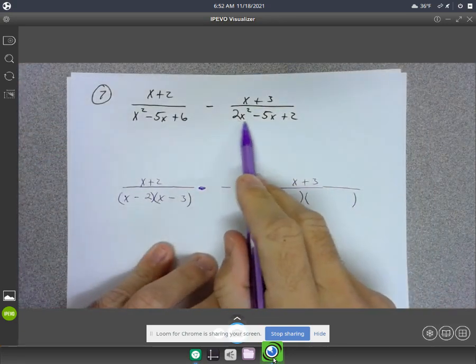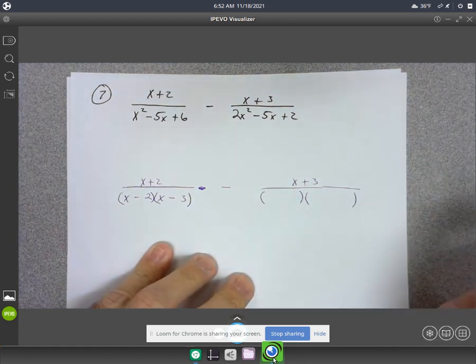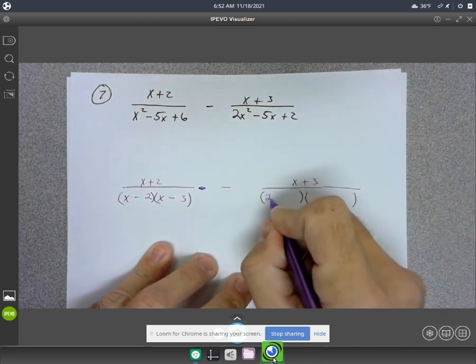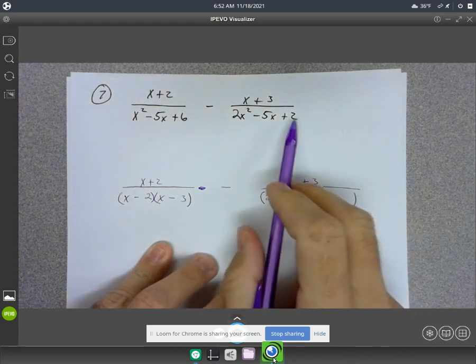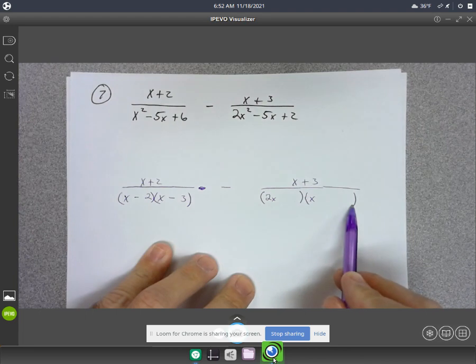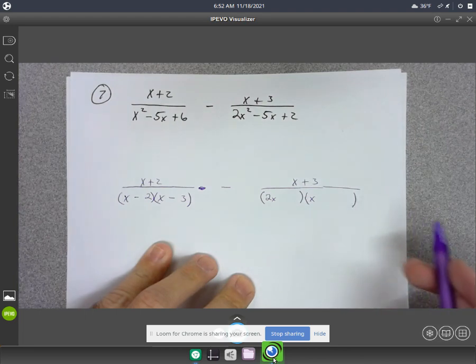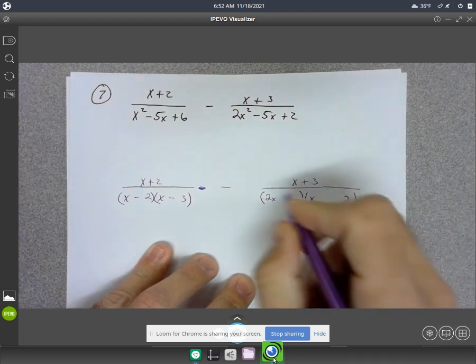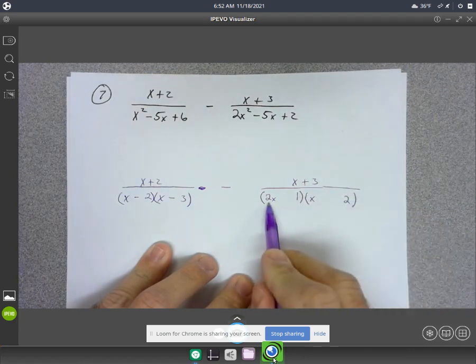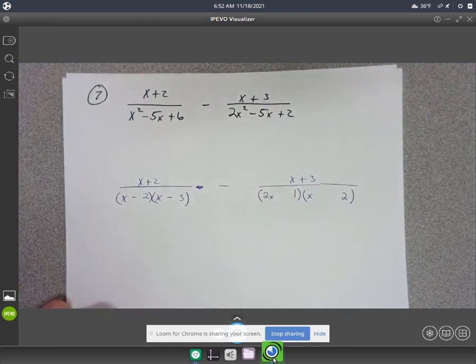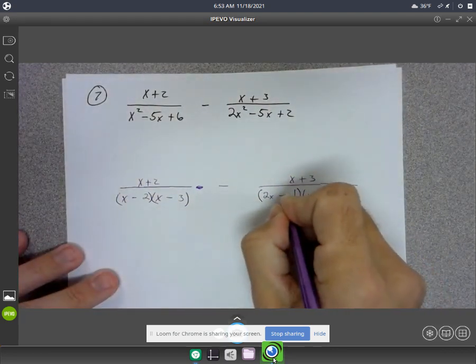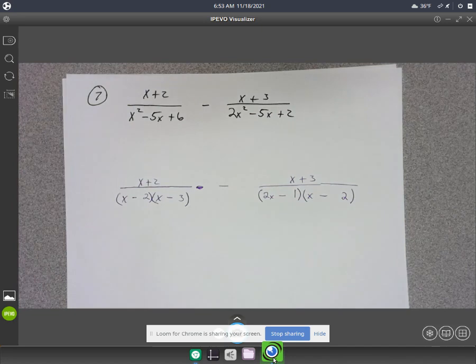For this one, there's no GCF that you can factor out. So I know it's got to be a 2x and a 1x. And then here and here, it's got to be the factors of 2, so 1 and 2. But I cannot put the 2 on this side with the 2x, so I know it's got to be a 1 here and a 2 there. My signs, yeah, they're both negative. Okay. So these two denominators, I need them to be the same.